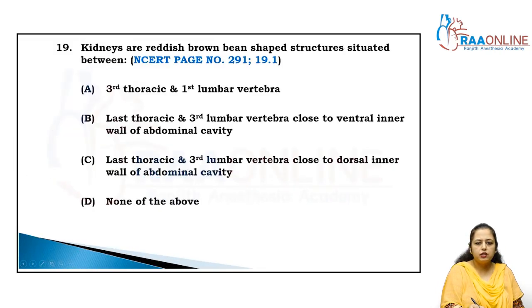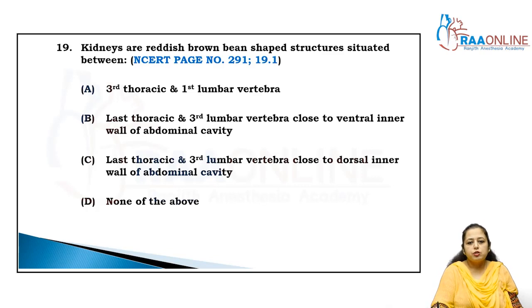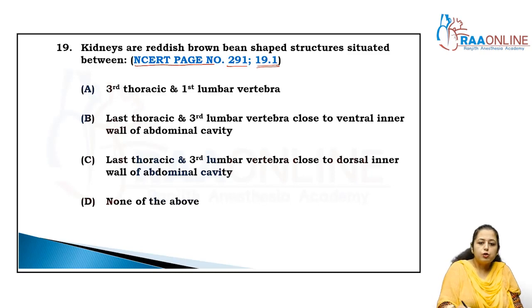Now come to the next one, the 19th. Kidneys are reddish brown bean shaped structures which are situated in between. It is given in NCERT page number 291 in the introductory part. It is present from the last thoracic vertebra up to the third lumbar vertebra.